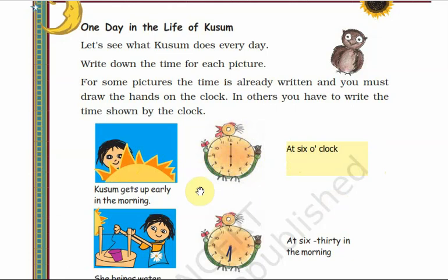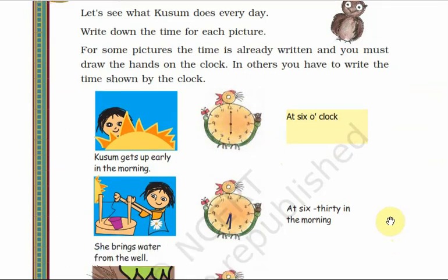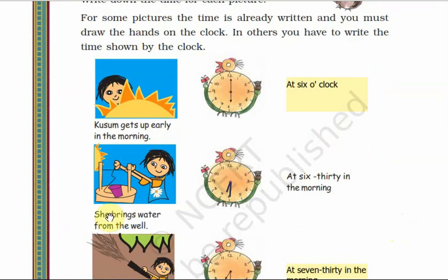So by what time does Kusum get up in the morning? She gets up by 6 o'clock in the morning. So in the space provided here you have to write at 6 o'clock, because in the clock the time shown is 6 o'clock. Now next, she brings water from the well. You can see here she is taking water from the well.